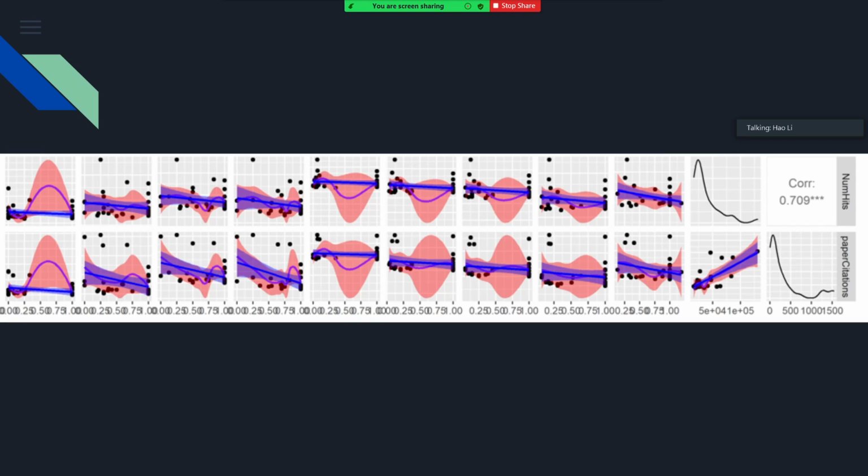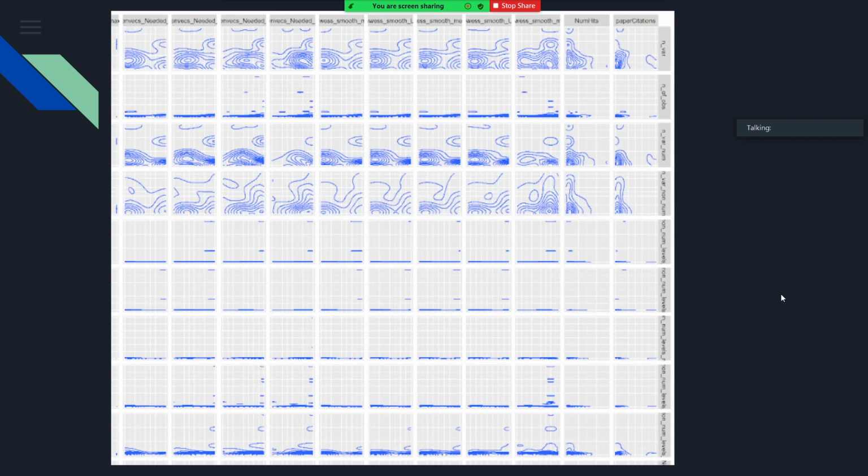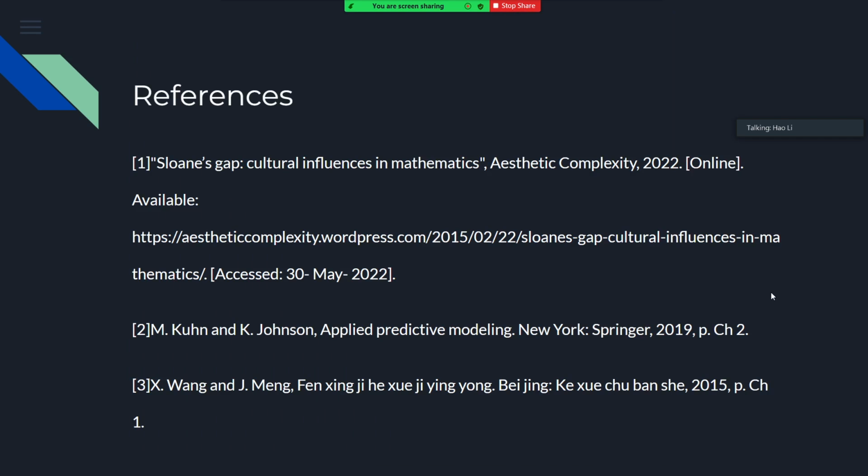Also, there's some relation between the LOESS model performance and the number of hits on the data. Also, we did a density plot for that, but we're running out of time to do more complicated analysis.